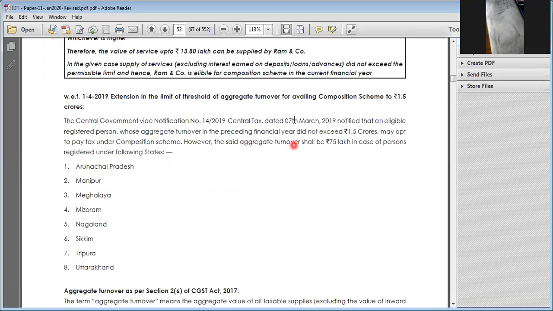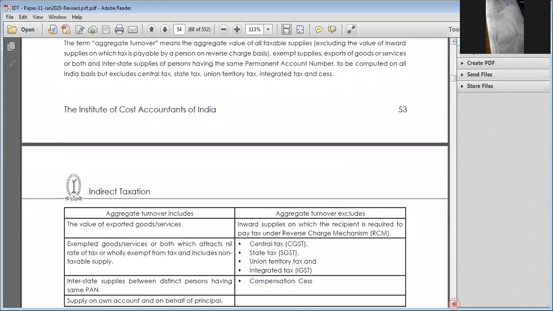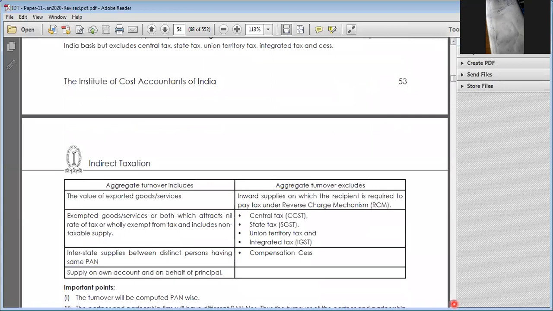For other states it is 1.5 crores. For northeastern states, aggregate turnover in the preceding previous year should not be more than 75 lakhs. If it is more than 75 lakhs and you do not satisfy the 10% or 5 lakhs condition, then they are not eligible for the composition scheme.